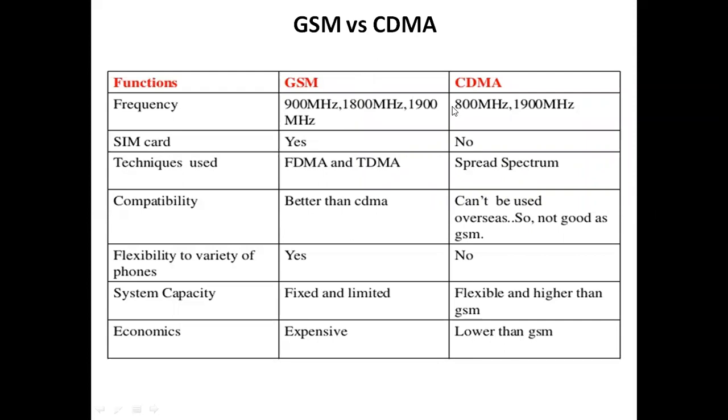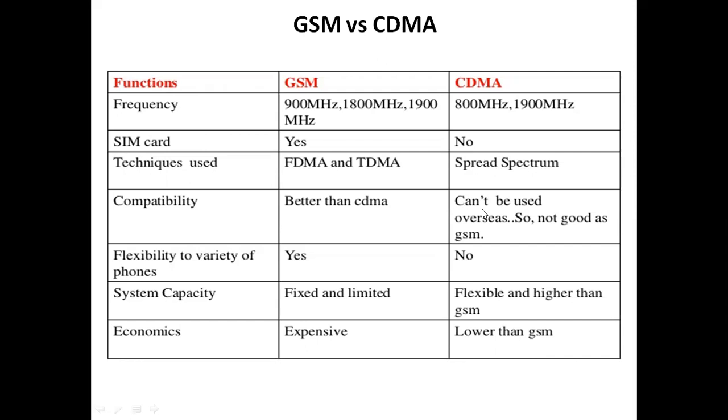And CDMA is spread spectrum. That is, in CDMA we use code division multiple access. Next, compatibility. If you go for GSM, it is better than CDMA, whereas CDMA can't be used overseas.